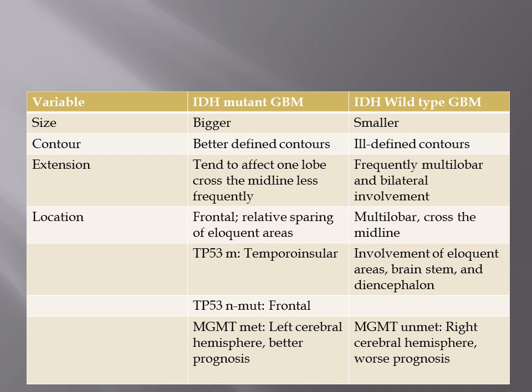They are common in temporal and temporoinsular lobes, and TP53 non-mutant gliomas are common in frontal lobes, whereas MGMT methylated IDH mutant GBMs are common in the left cerebral hemisphere and prognosis is better.